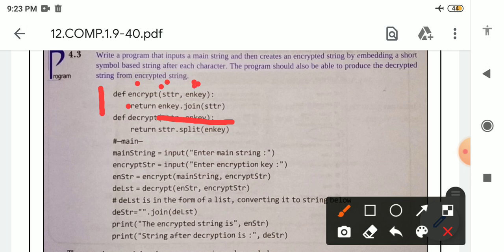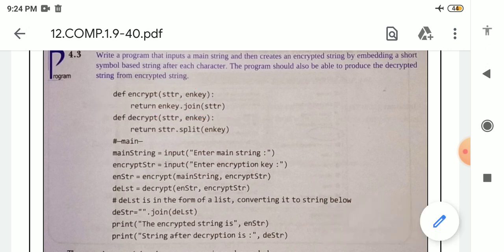So en key represents the symbol which will be added with the original string. So en key dot join, join is the name of the function. Inside join, str, the actual string, will be there. When we are converting the string into encrypted form, we have to add the symbol after each character. That is why we are using the join function here.